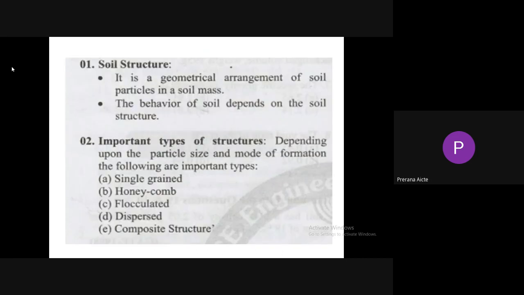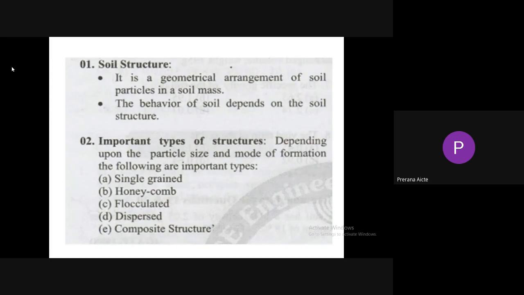Soil structure is the geometrical arrangement of soil particles in a soil mass, also known as soil fabric. The behavior of the soil depends upon soil structure, that is, the bearing capacity of soil, settlement of the soil mass, shear strength of the soil, and also permeability of the soil. All geotechnical properties or geotechnical behavior of a soil mass depend upon the soil structure.